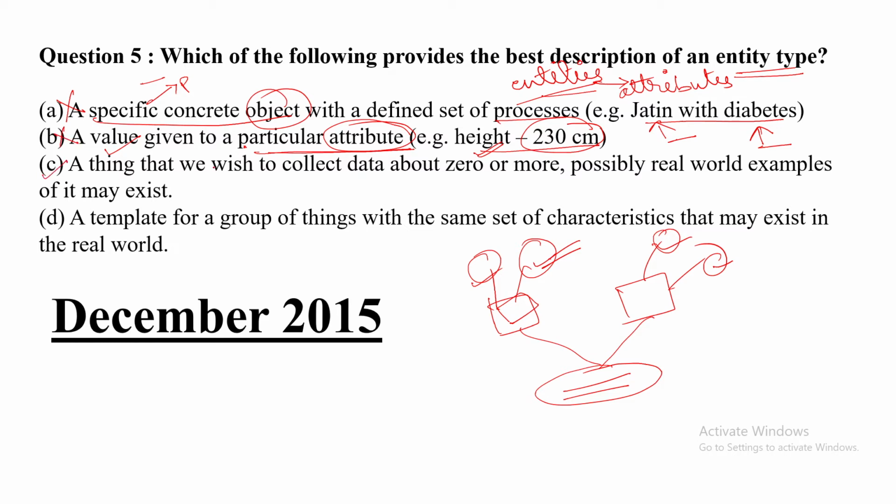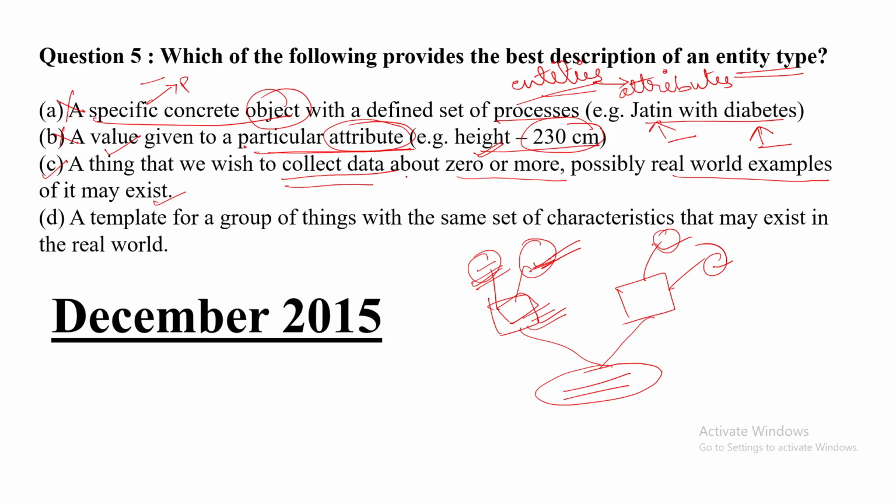Option C: a thing that we wish to collect data about, zero or more, possibly real world examples of it may exist. Of course, it is about real world examples. Whatever attributes have been given, even entities also exist in the real world. Then we can find the attributes in the entity.